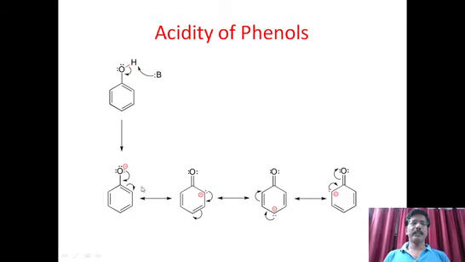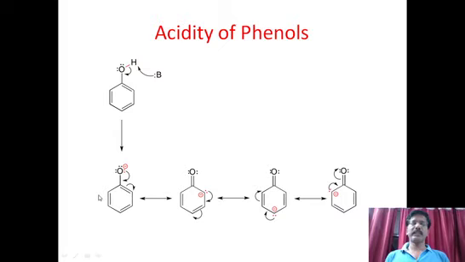So here, yes, it is stable after losing H plus ion. Why is it stable? Due to resonance. This resonance we can easily understand. The minus charge is rotating or delocalized due to the benzene ring. So this is how the minus charge undergoes resonance, and we get different resonance structures for phenoxide ion, and all these resonance structures are highly stable.